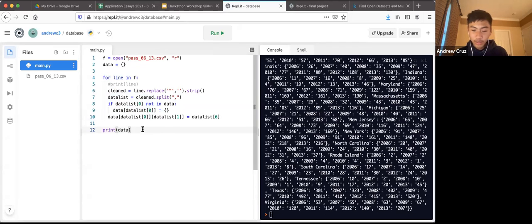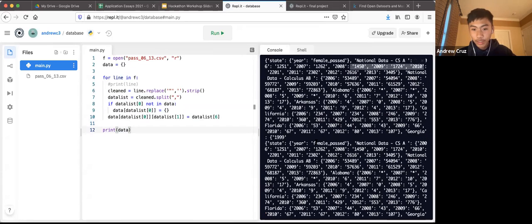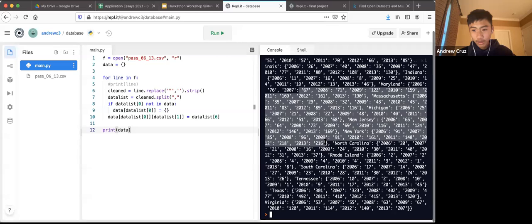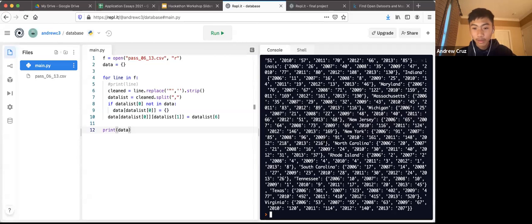That's pretty much one of the first things you always want to do in Python. You want to see how we can make our computer spit something out, how we can see what's going on with this program. So the first thing I always do is print data, and then it'll print out this whole entire glob of information. But let's say I didn't want all of it, because there's hundreds of lines of information here, and I don't really want to go through it all. It's a lot of stuff.